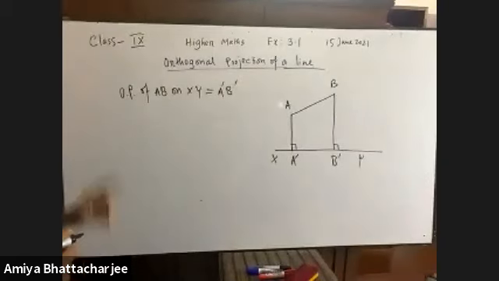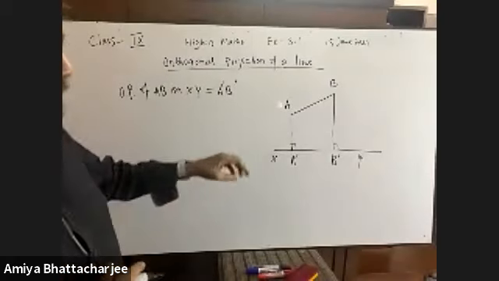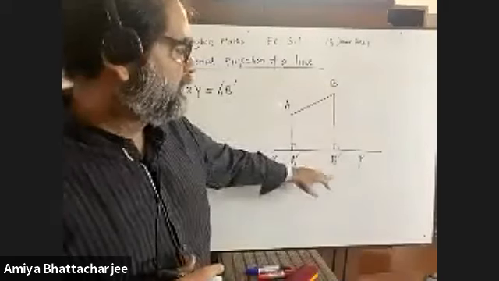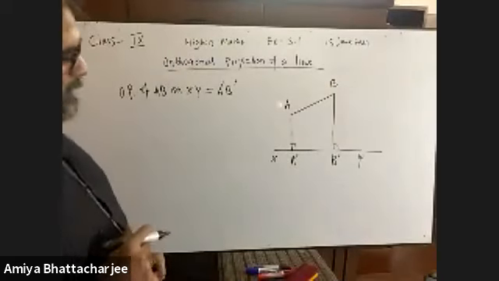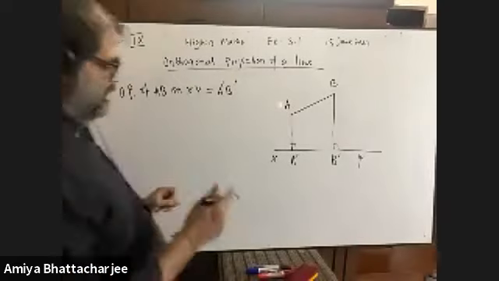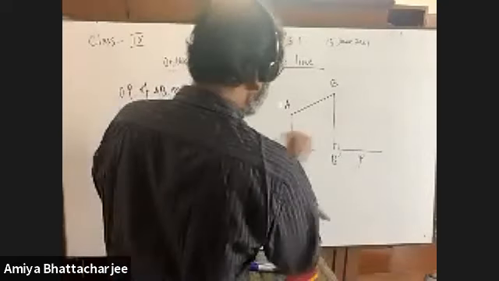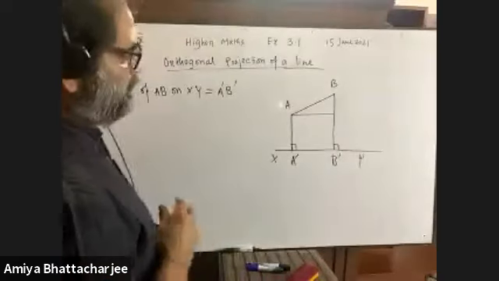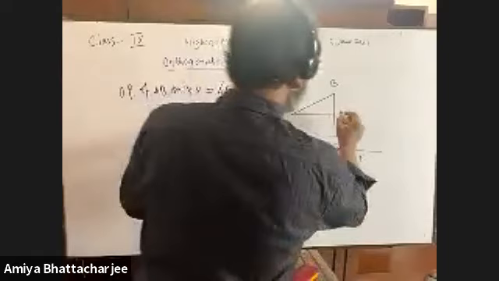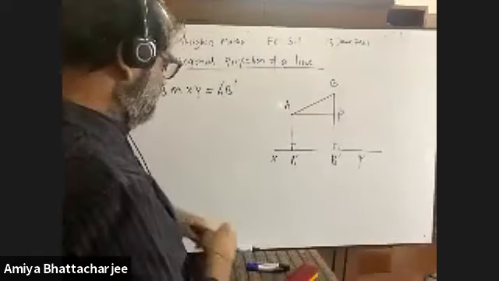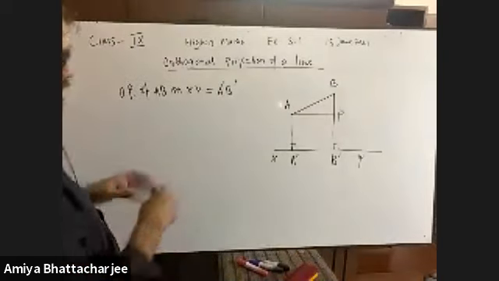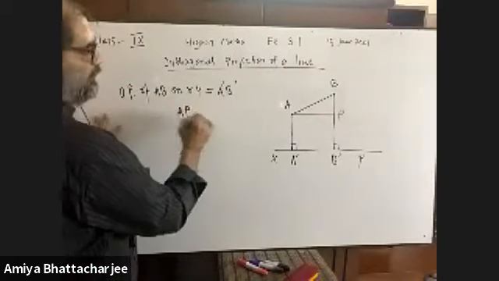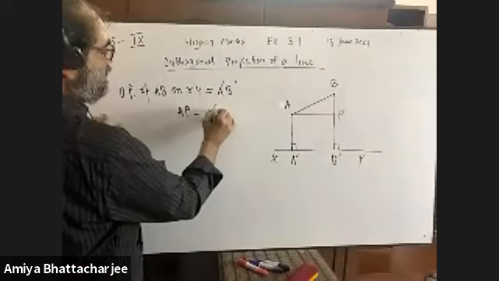I told you it is related to perpendiculars. You see, A prime is perpendicular, B prime is also perpendicular. Now the interesting fact is that if I draw another perpendicular from A, and if we name it, suppose AP, you see that here in this diagram, we get AP is equal to A prime B prime.